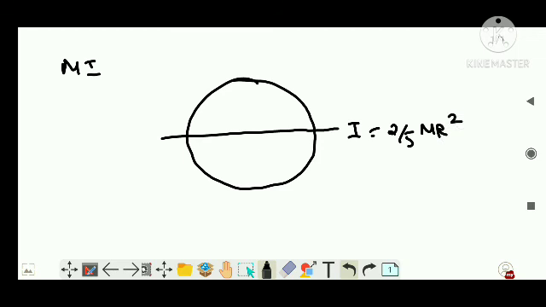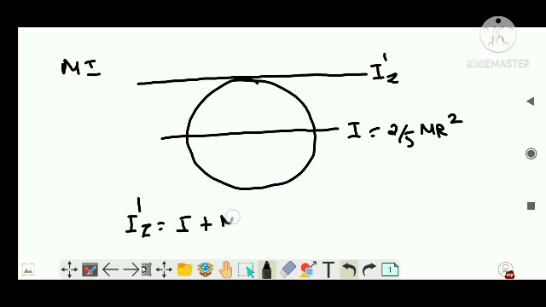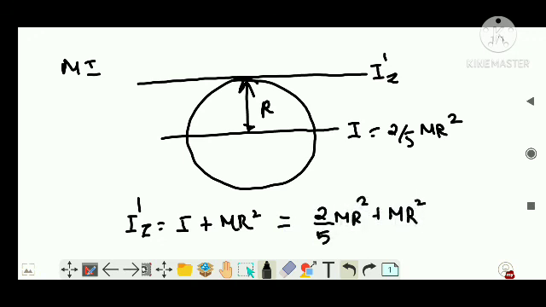Now you are asked what is the moment of inertia about an axis which is acting as a tangent, right? So this is your unknown moment of inertia, so I dash is equal to I plus m r squared. Why r squared? The distance between these two axes is r, right? So I can write 2 by 5 m r squared plus m r squared. So you'll get 7 by 5 m r squared.